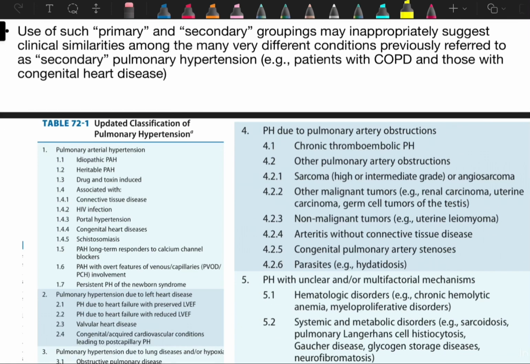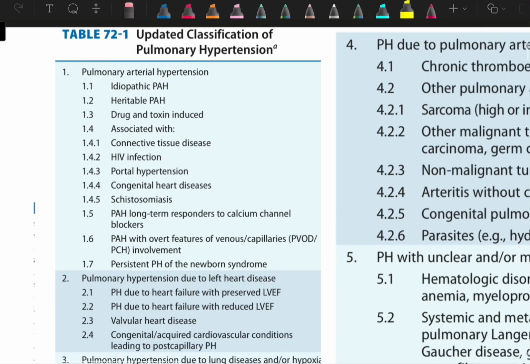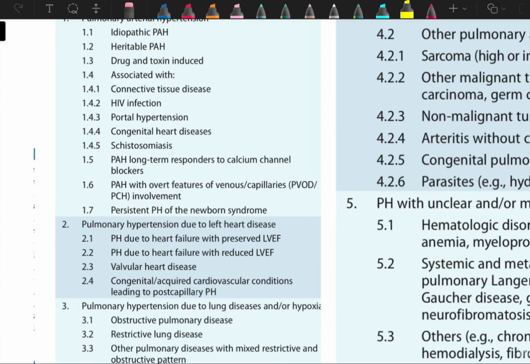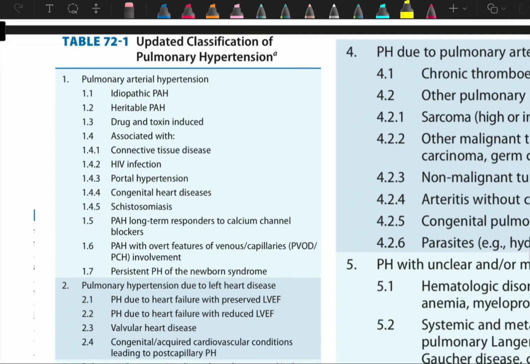So what is the updated classification of pulmonary hypertension? This is a very important classification. It divides pulmonary hypertension into 5 parts. First is pulmonary artery hypertension. It could be idiopathic pulmonary artery hypertension, heritable pulmonary artery hypertension, drug and toxin induced, associated with connective tissue disease, HIV infection, portal hypertension, congenital heart disease, schistosomiasis, PH long-term responder to calcium channel blockers, or pulmonary artery hypertension with overt features of venous capillary involvement, and persistent pulmonary hypertension of the newborn syndrome. So all these conditions come in pulmonary artery hypertension. This is class 1 of pulmonary hypertension.